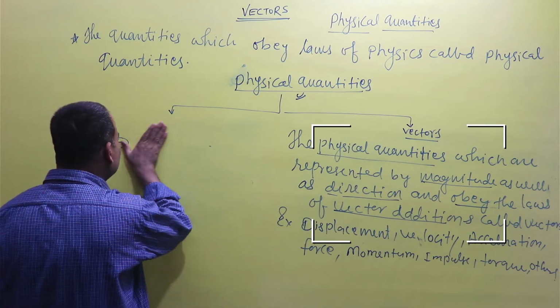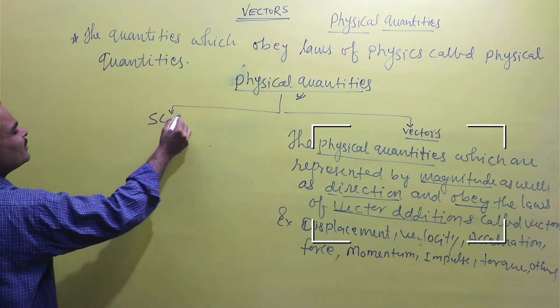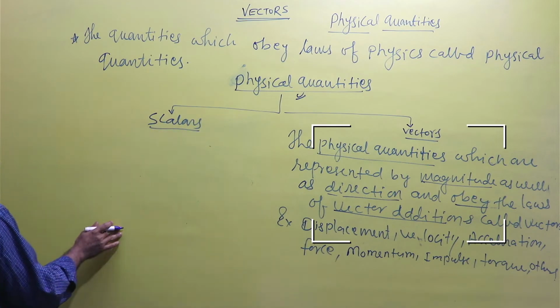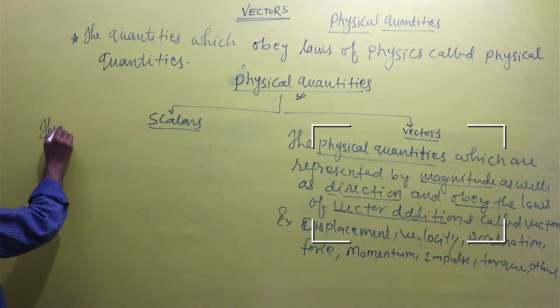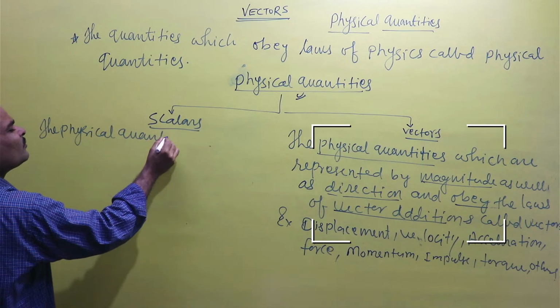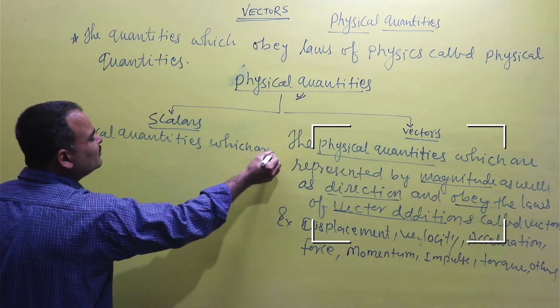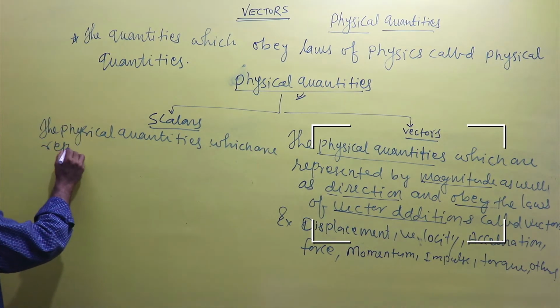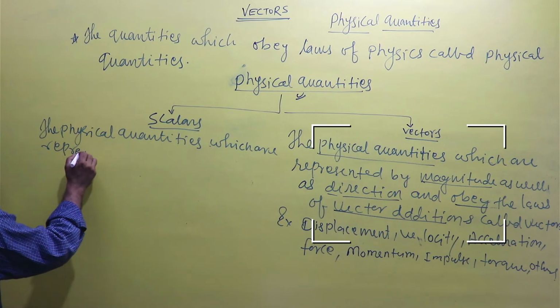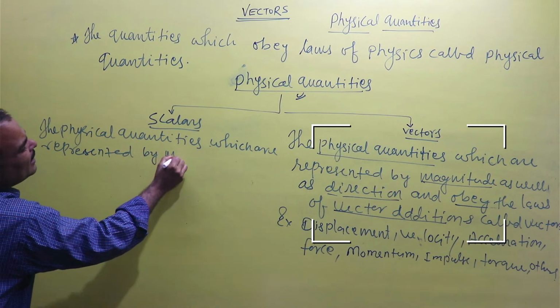Now we can define a scalar quantity. Scalars means the physical quantities which are represented by magnitude only.